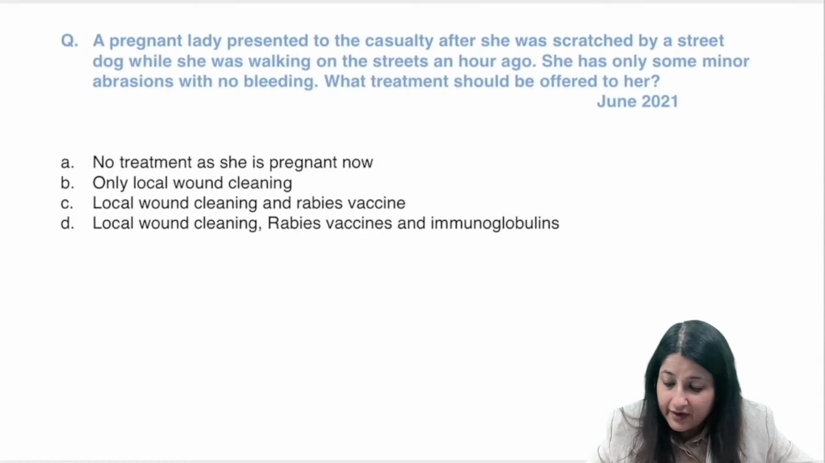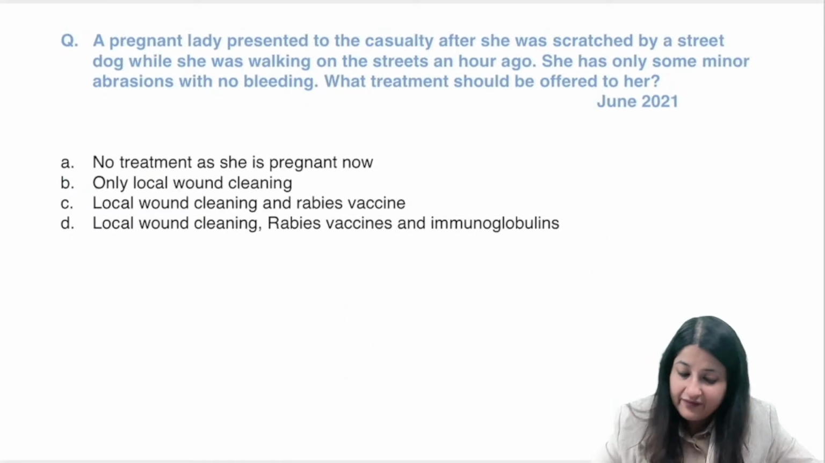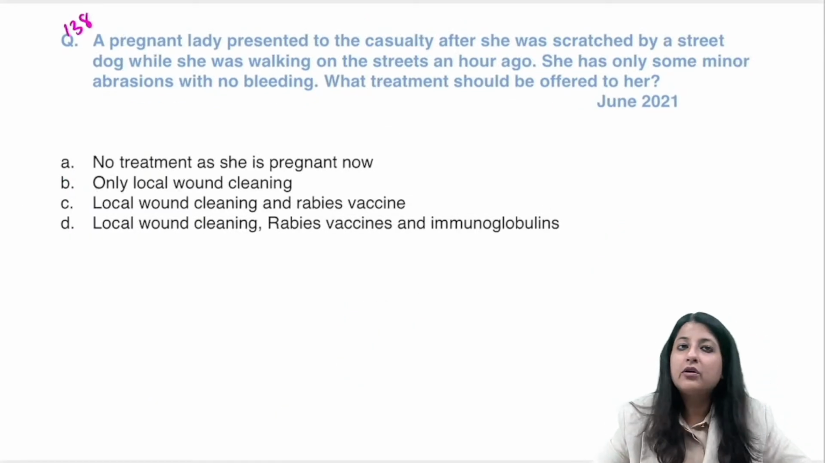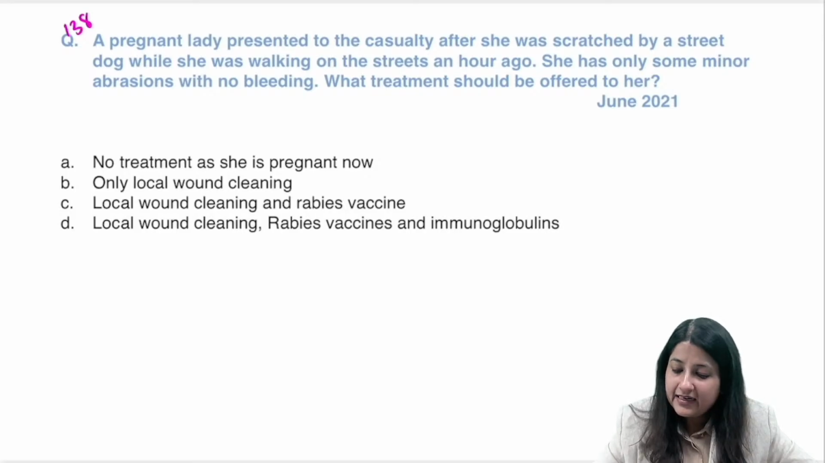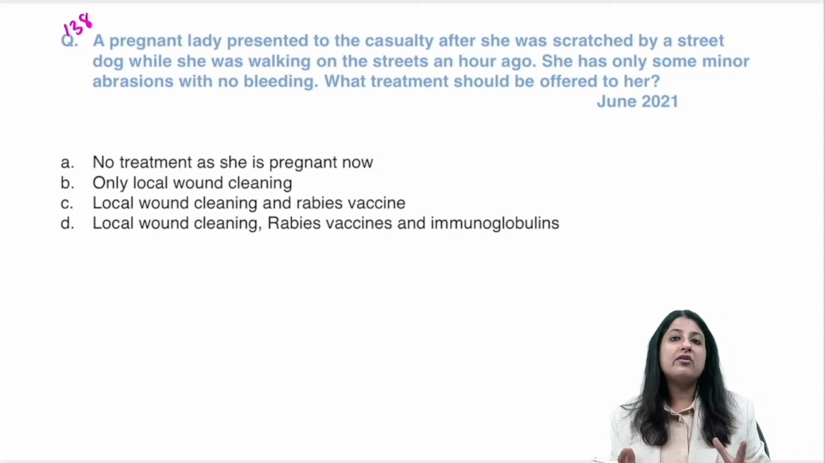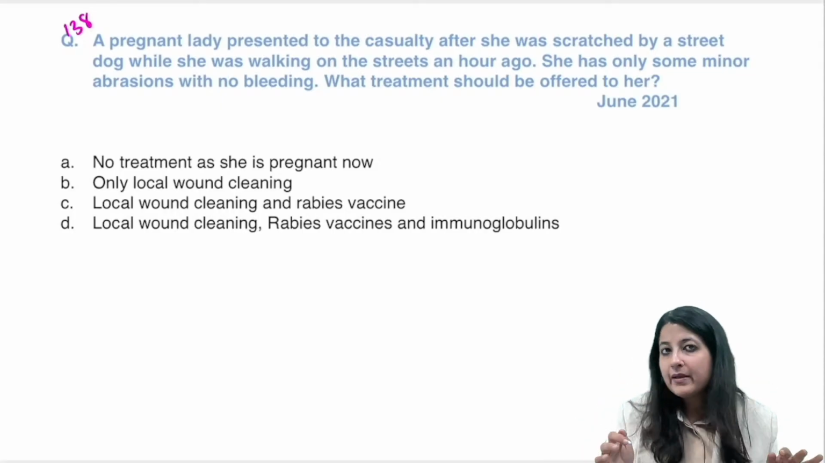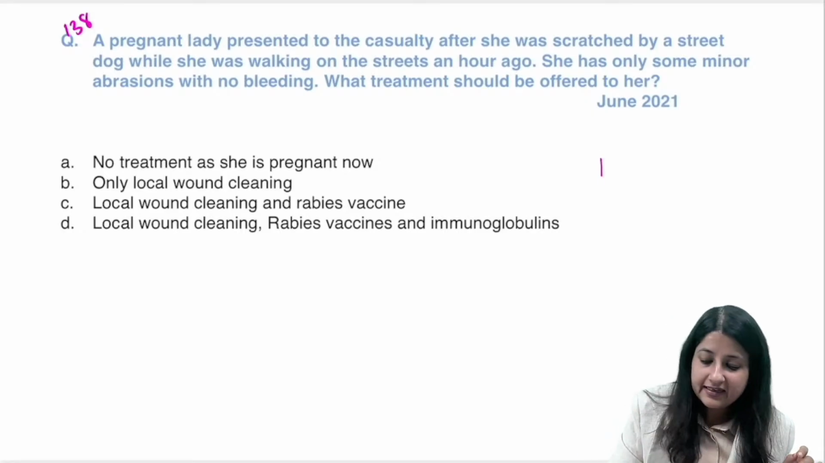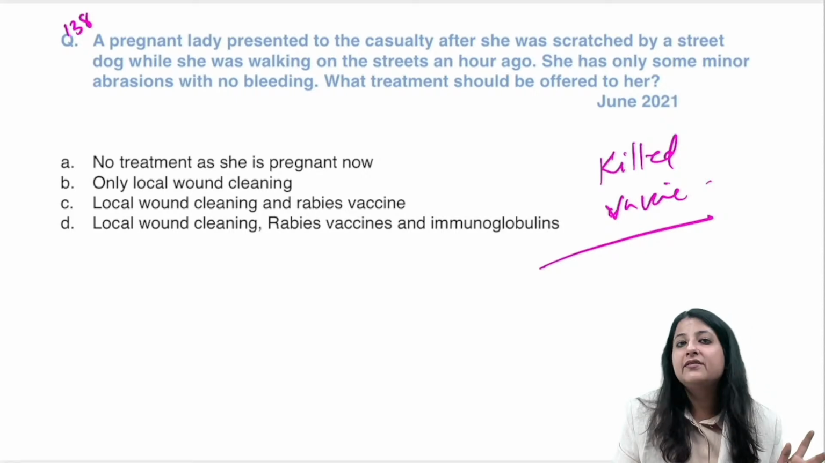Okay, all right, so we have done 137. Let's do 138. We'll be doing a total of 150 questions. Okay, what is the answer to this one? A pregnant lady has presented to the casualty after she was scratched by a street dog. Now, the only thing I wanted you to remember, rabies vaccine is a killed vaccine. So will you give the vaccine? Of course you will give the vaccine.